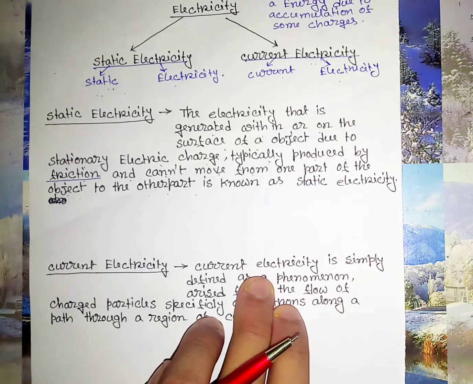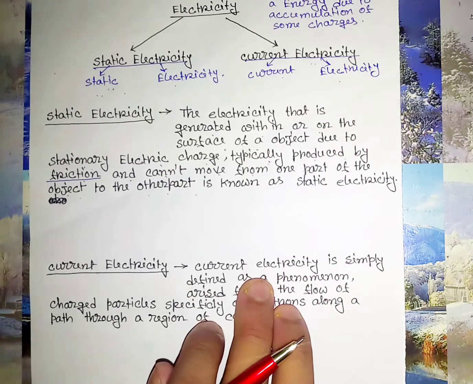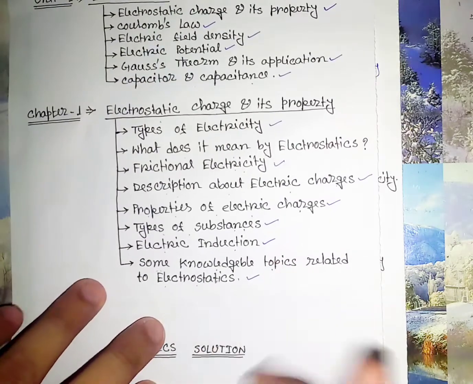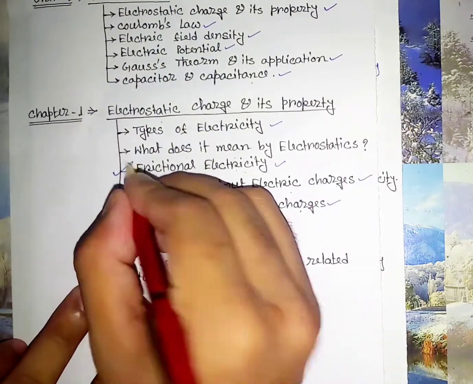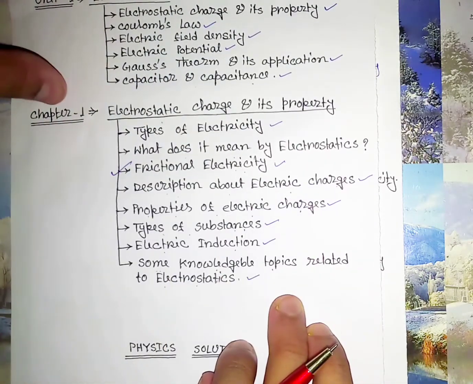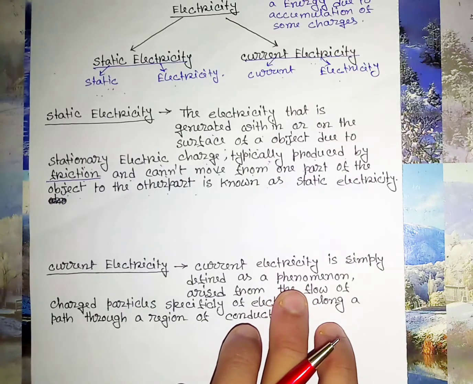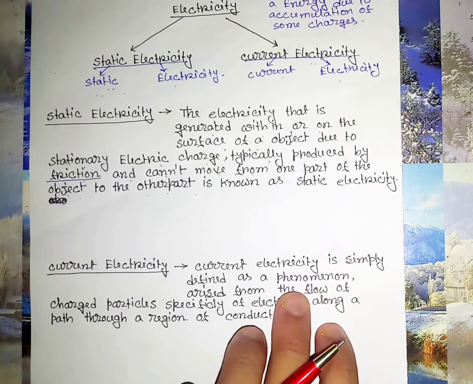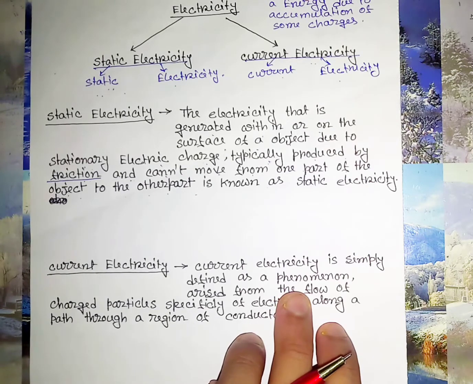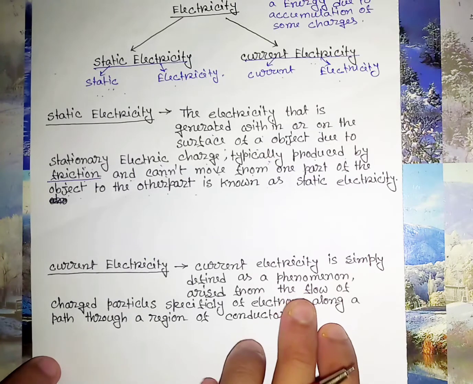Now, if you remember, when I started the chapter, I stated some key topics. In those topics, there is a point related to friction, that is frictional electricity. Here it is, frictional electricity. When I discuss the topic, you will clearly understand how friction takes part in production of electric charges, that means in production of electricity.